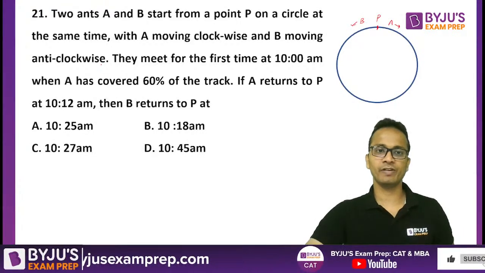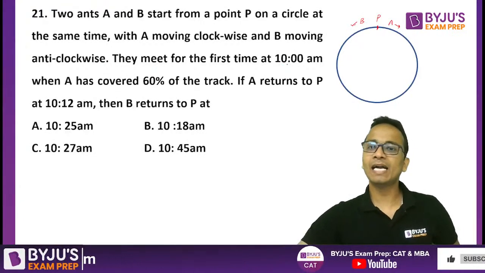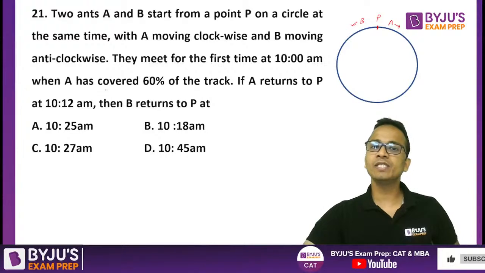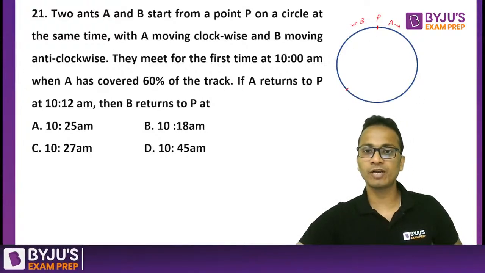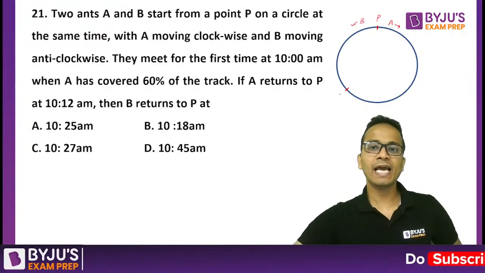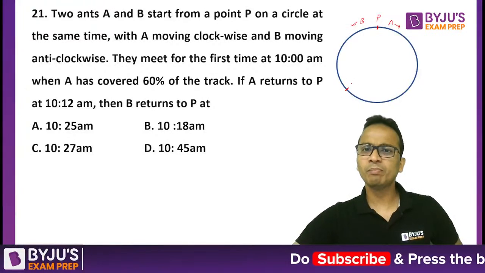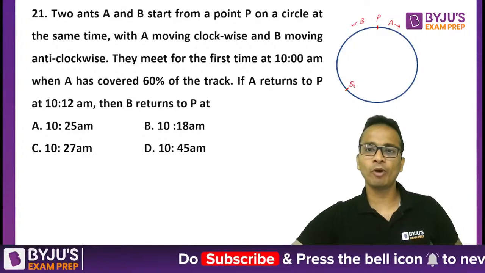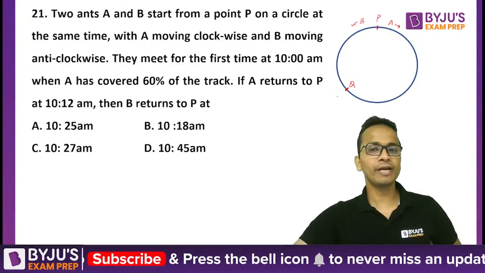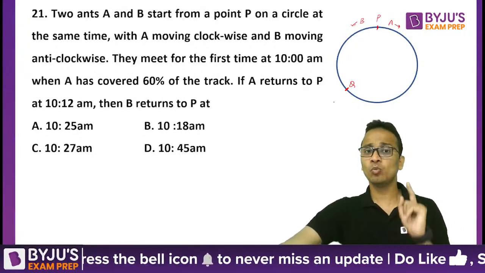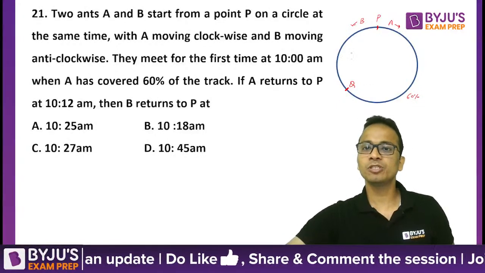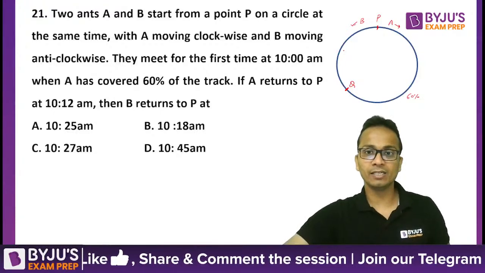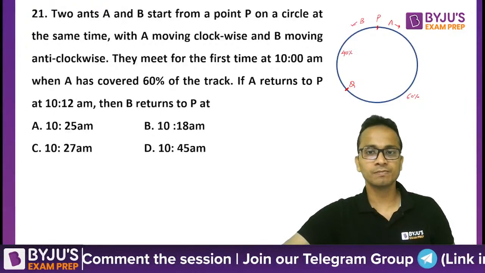The speeds are not given. They meet for the first time at 10 a.m. when A has covered 60% of the track. So when A has covered 60% of the track, let's say here, they have met. Let me mark this point as point Q. This is the point at which they have met for the first time when A has covered 60%. So when A has covered 60%, B, the other ant, would have covered 40%, right?